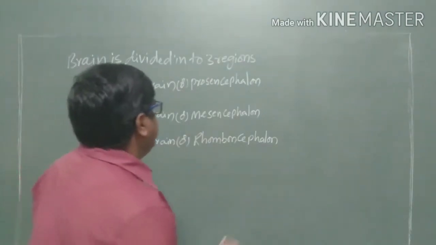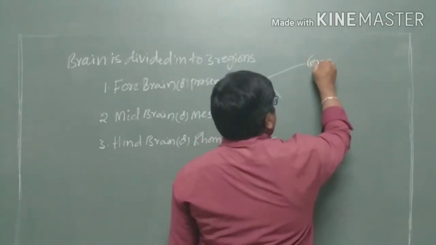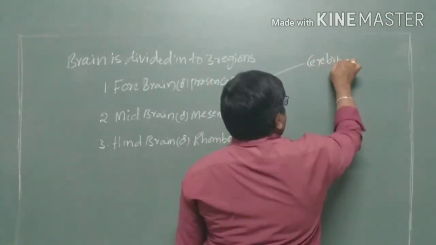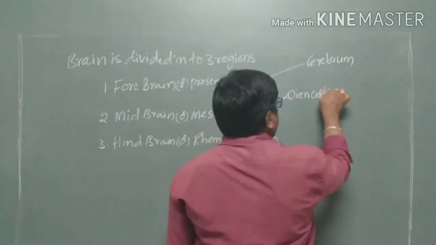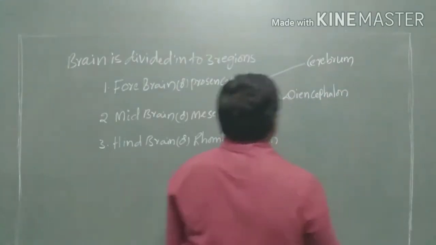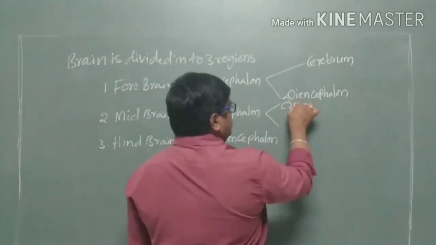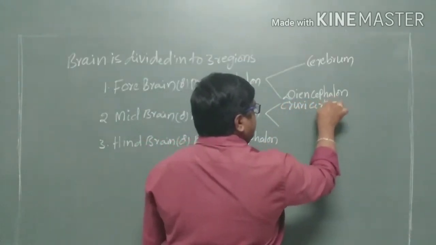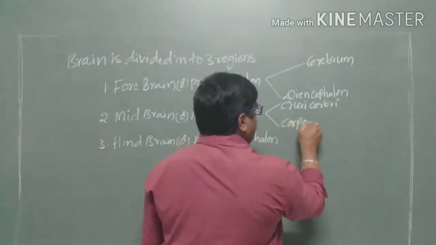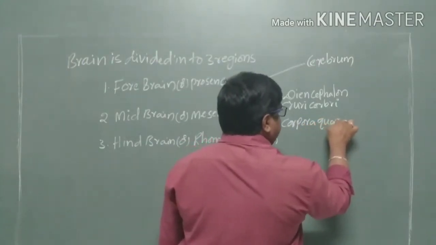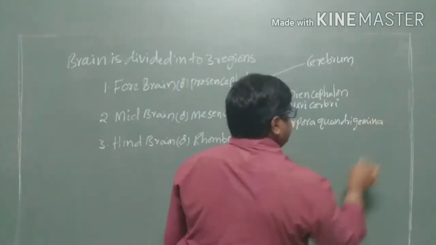Here the forebrain is divided into two regions. One is called the cerebrum, and the second one is called the diencephalon. Again, the midbrain is divided into two regions, the cura cerebri and the corpora quadrigemina.